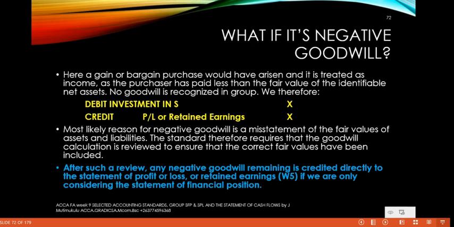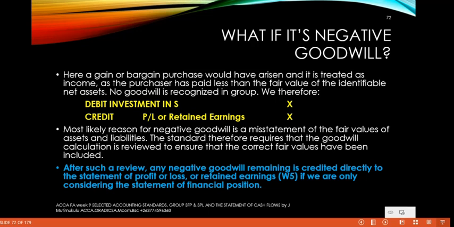I need to emphasize the point that goodwill is only calculated at the date of acquisition. So if the goodwill at the date of acquisition is negative, then a bargain purchase would have happened. But if you first determine that the goodwill was positive and then it later became negative, that will be an effect of impairment, which is something different from this. We are referring to situations which arose at the date of acquisition.